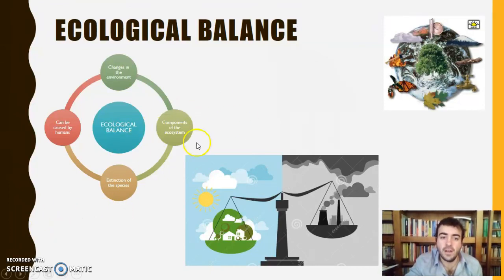And components of the ecosystem, ¿no? Los diferentes componentes del ecosystem. Con eso se consigue un balance, ¿no? Between the pollution, or we can plant also new trees, or we can take care of the animals, ¿no?